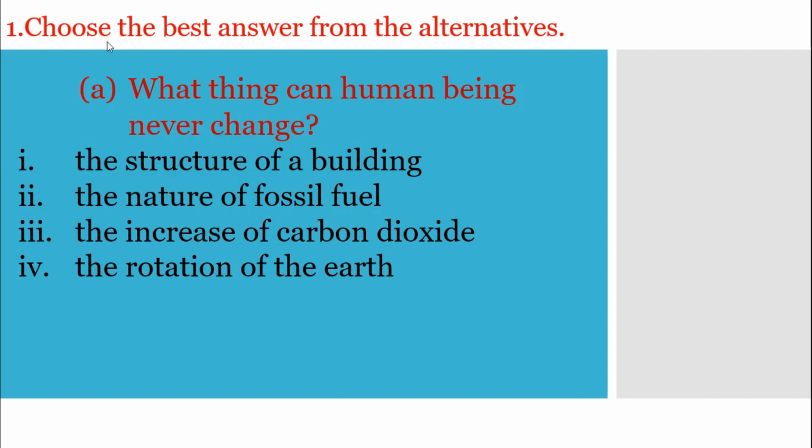Here is the question. Choose the best answer from the alternatives. And the first question is, what thing can human beings never change? So first of all, you have to go through the options. The first option is the structure of a building. The second one is the nature of fossil fuel. Number 3 is the increase of carbon dioxide. Number 4 is the rotation of the earth.